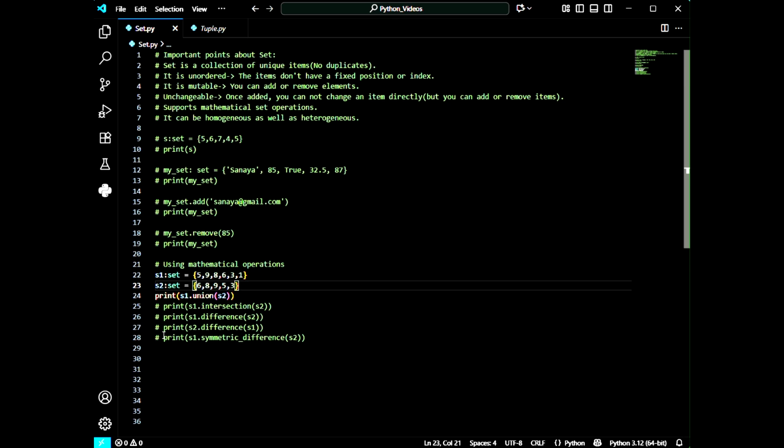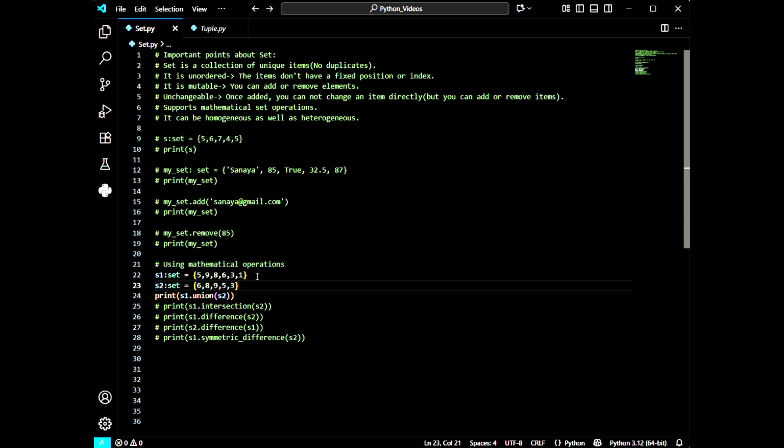First, let me clarify what union is. Union is actually addition. When I use the union function, it will give me the addition of set 1 and set 2.